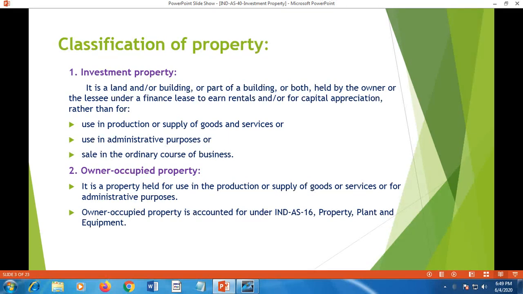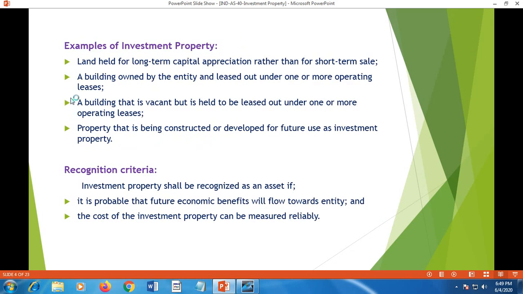Owner occupied property is property held for use in production or supply of goods or services or for administrative purposes. That means property held for internal usage, that is for the activities of the company. Owner occupied property is accounted under Ind AS 16, which covers property, plant and equipment.